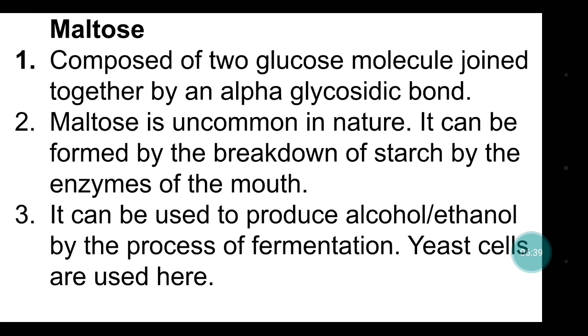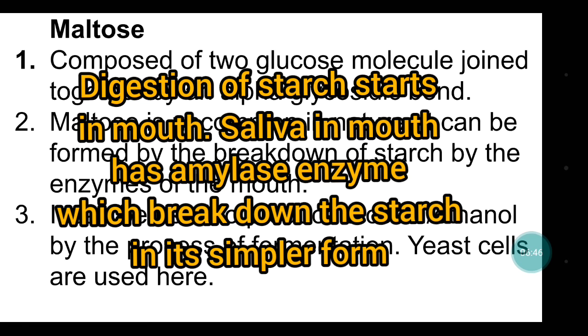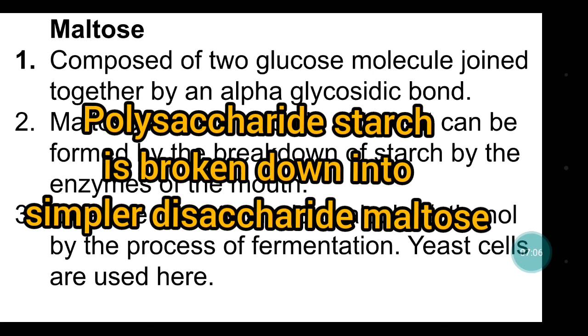So its digestion happens in the mouth itself, not complete digestion, but the starting of the digestion process occurs in the mouth through saliva, because saliva contains the enzyme, especially the amylase enzyme that will break down the starch, and starch will be broken down into maltose.